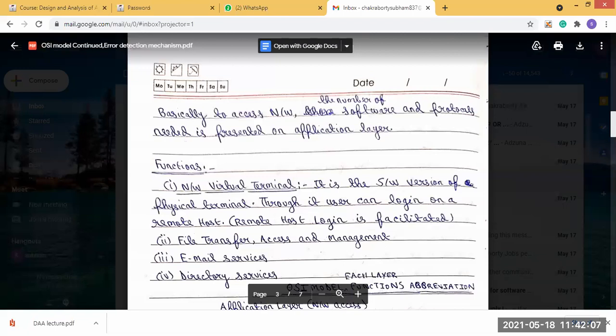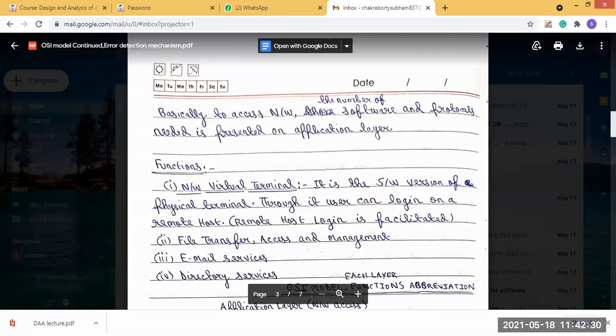All these software-related parts let the user access the network. All these functions are done by the application layer. All the software and protocols needed for communication are present on this layer.